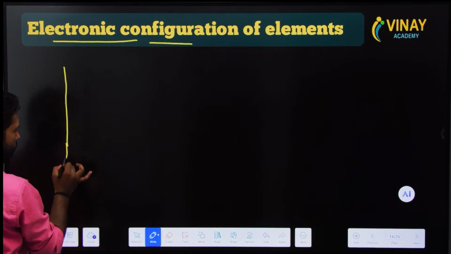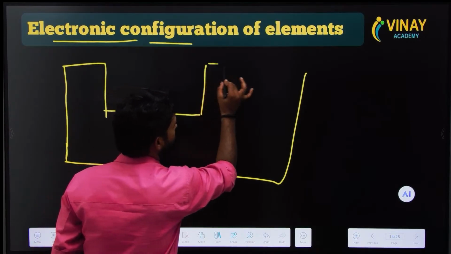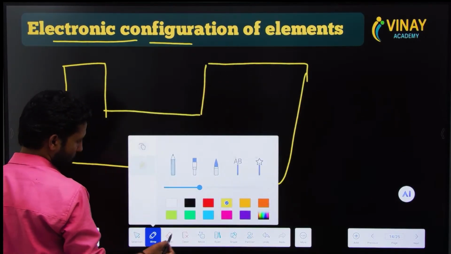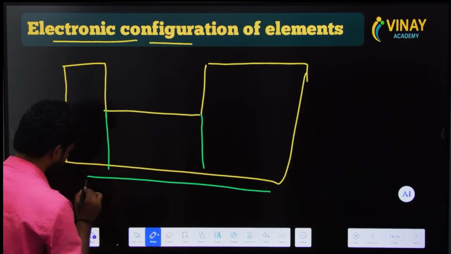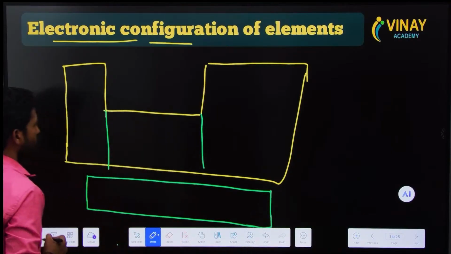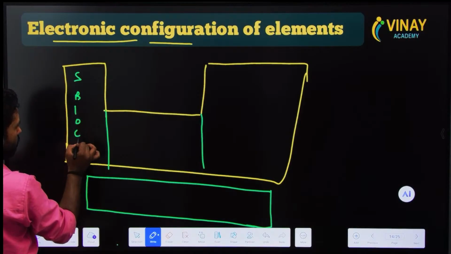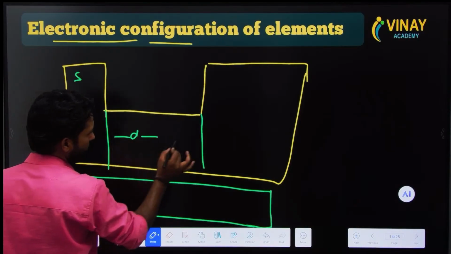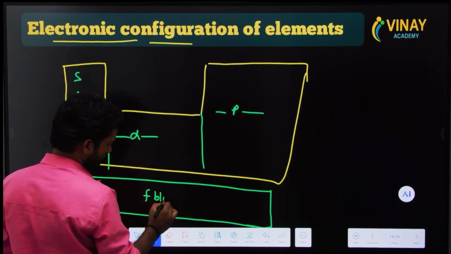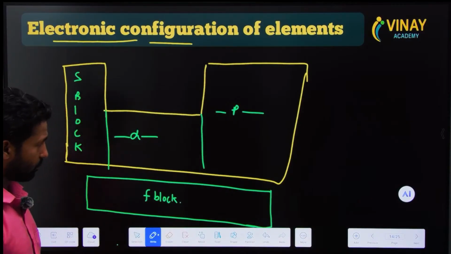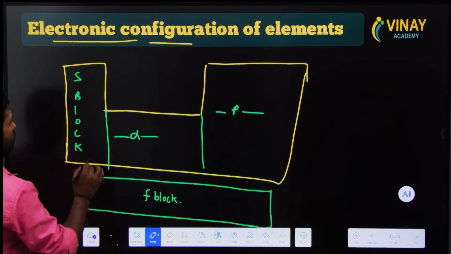As you know, look at this. This is a rough figure of the periodic table. These are S block elements, these are D block elements, and these are P block elements. These are F block. Okay. So I will talk a little bit more about this particular table.